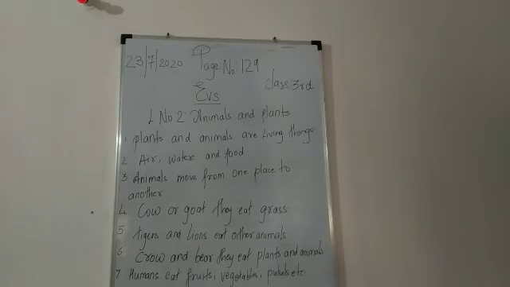Some animals, they eat only animals, okay, like tiger and lion. They kill the animal and they eat. Cow and goat, they don't eat animals, they eat grass. They eat dry grass, they eat wet grass. But crow and bear, they can eat both. They can eat plants also and they can eat animals also. Turn to page number 130.